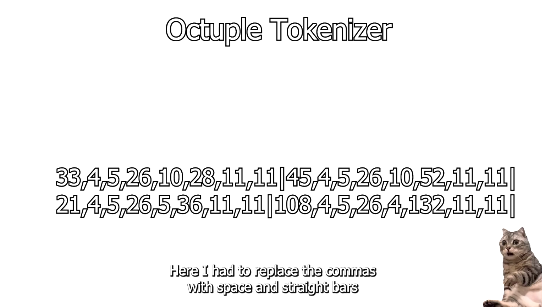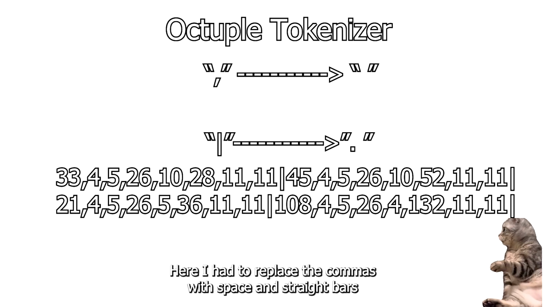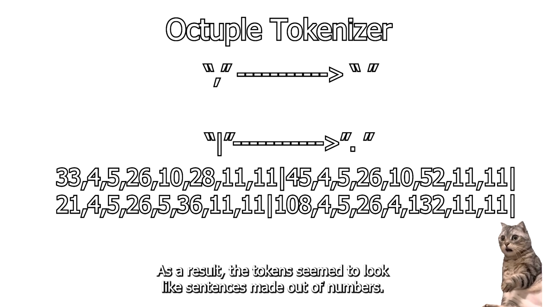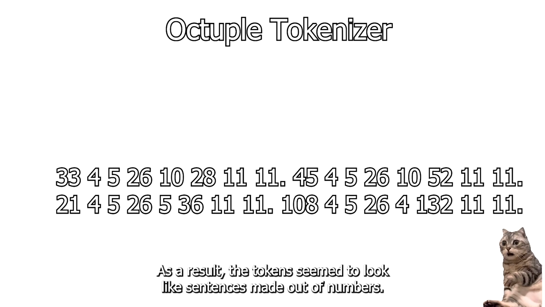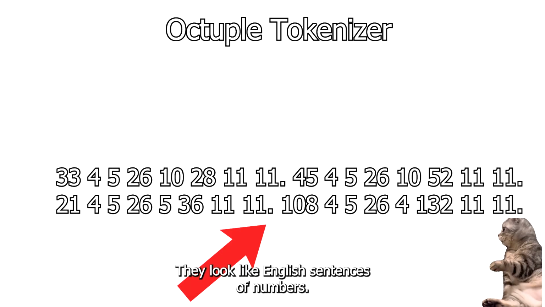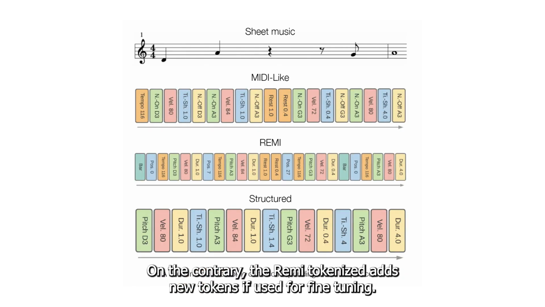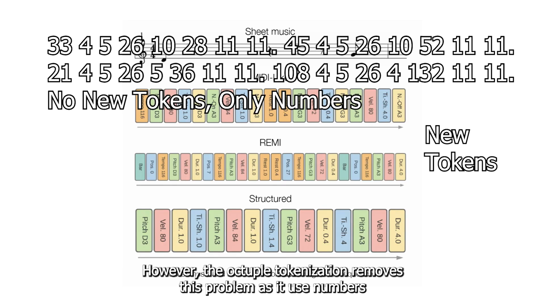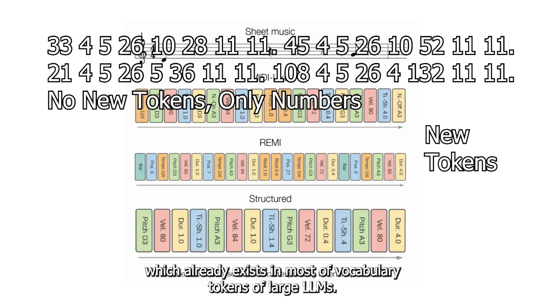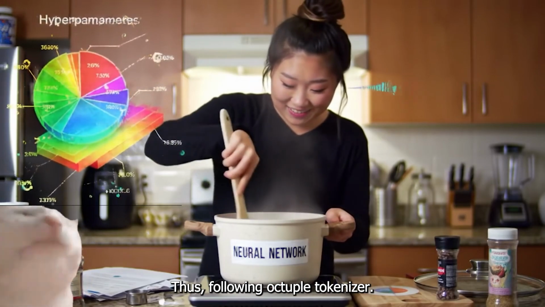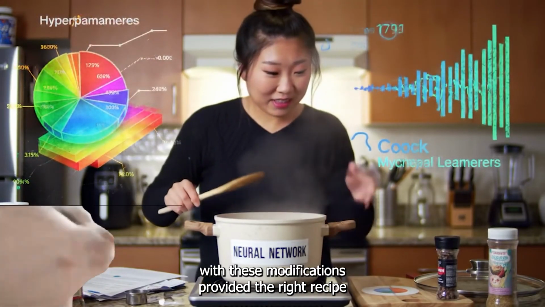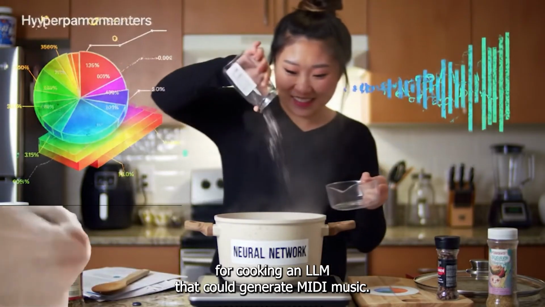Here, I had to replace the commas with space and straight bars with full stop and space. As a result, the tokens seemed to look like sentences made out of numbers. It looked like English sentences of numbers. On the contrary, the Remi tokenizer adds new tokens if used for fine-tuning. However, the octuple tokenizer removes this problem as it uses numbers which already exist in most of the vocabulary tokens of large LLMs.